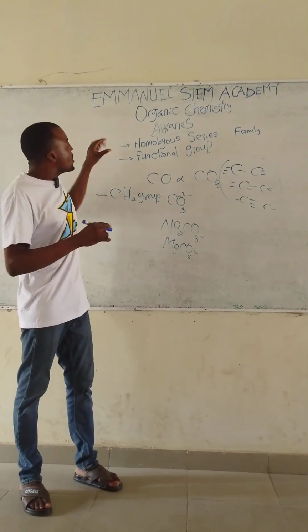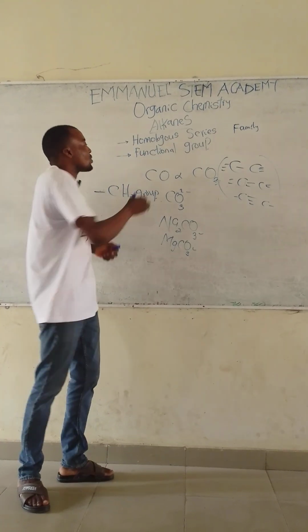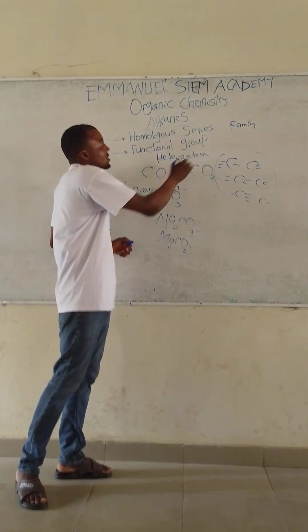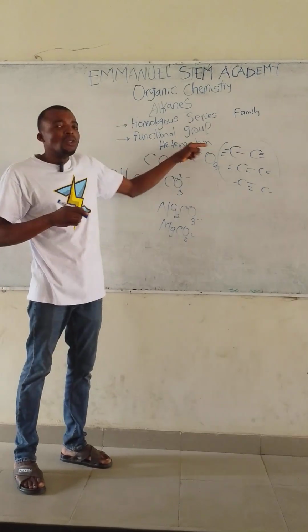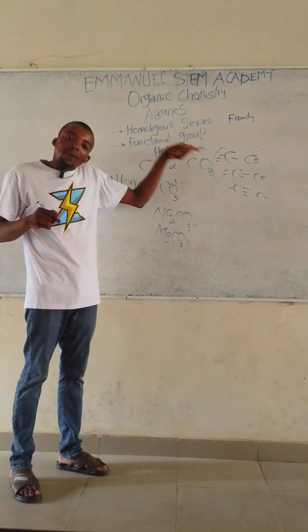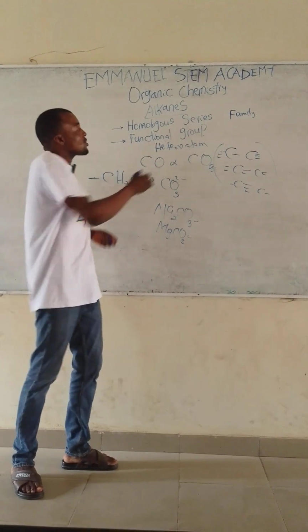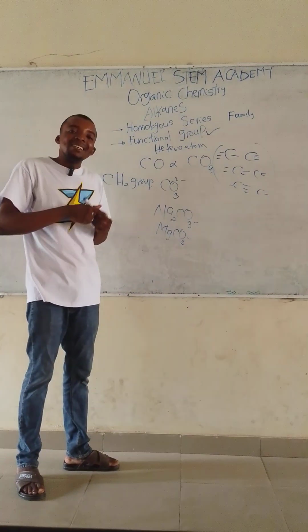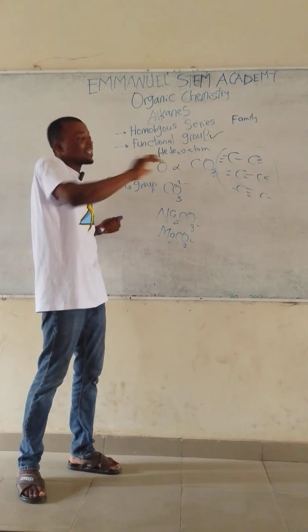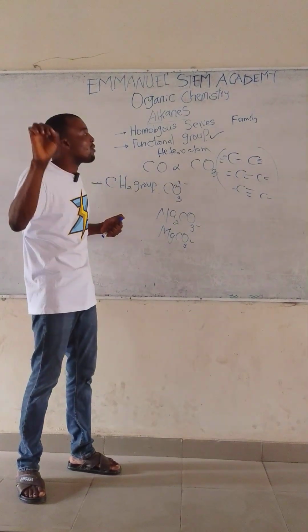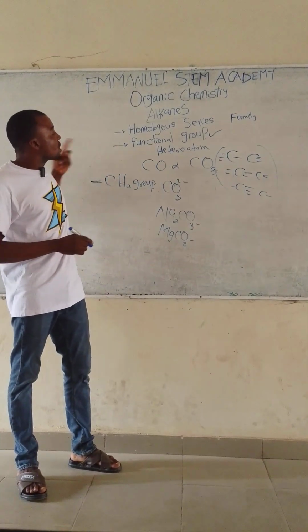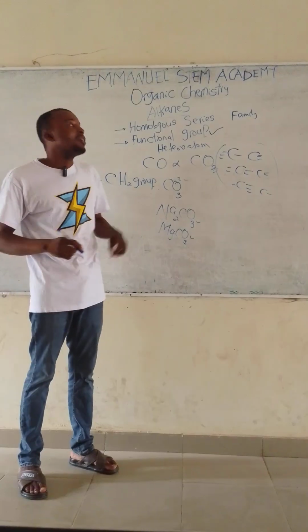So a functional group, like I say, is a heteroatom common to a particular homologous series, which determines the chemical property of that series. What the functional group does particularly is that it determines the chemical property of a particular homologous series. So no homologous series has a chemical property unless it conforms to a particular functional group. This definition is very important because it will help us to understand organic chemistry as time goes on.